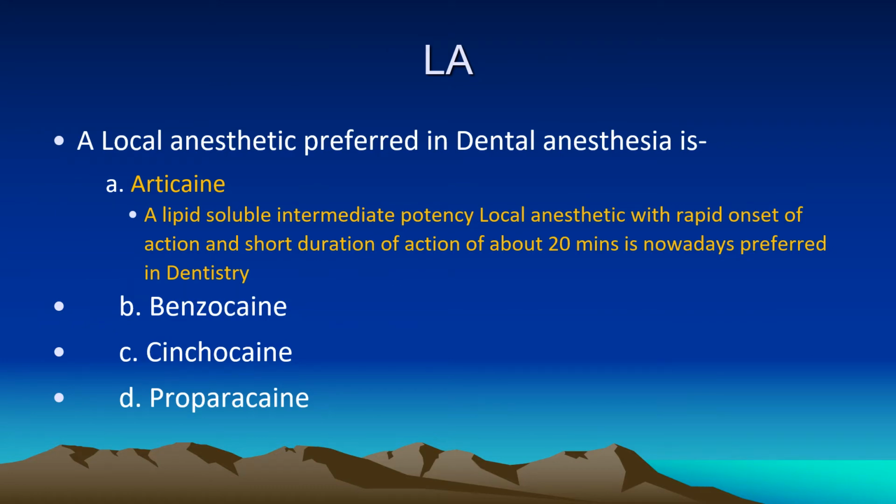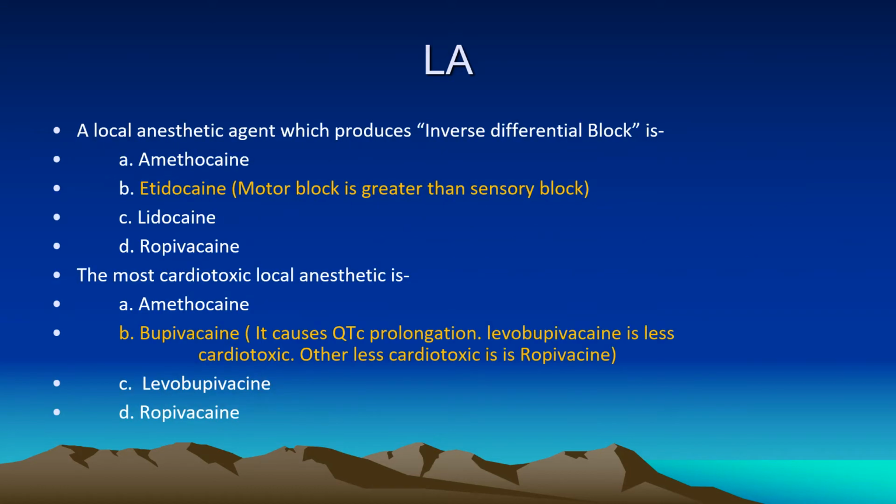Now, which local anesthetic is developed and preferred in dental anesthesia? Articaine. This is a lipid-soluble intermediate potency local anesthetic with rapid onset of action and short duration of action, about 20 minutes. It is preferred in dentistry. Others are also used. Benzocaine is not used.